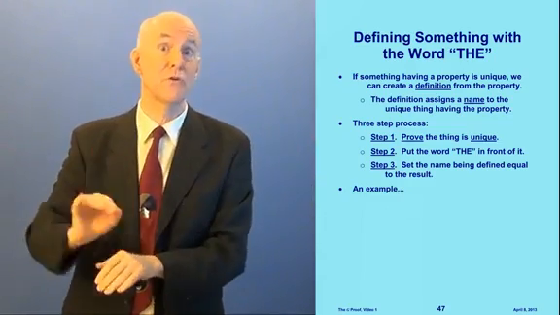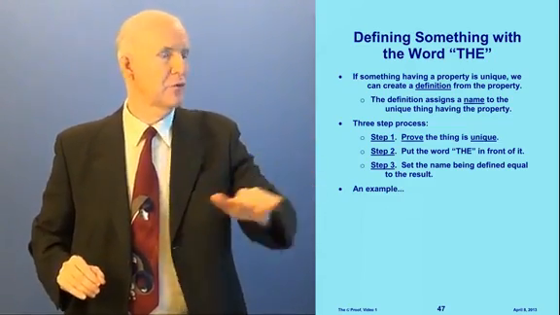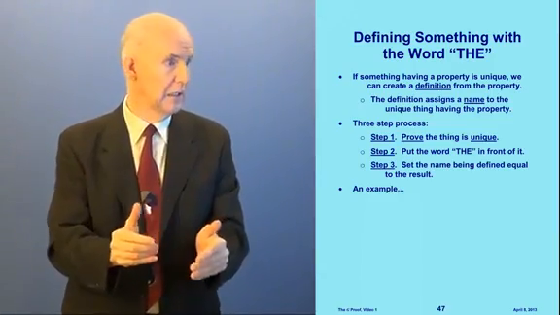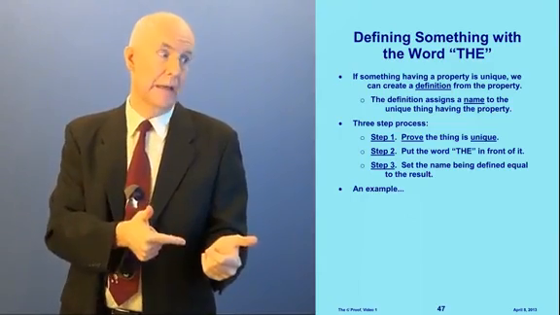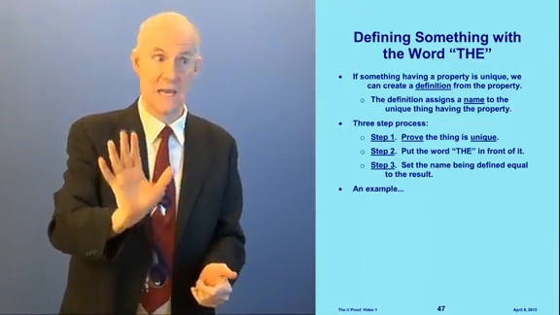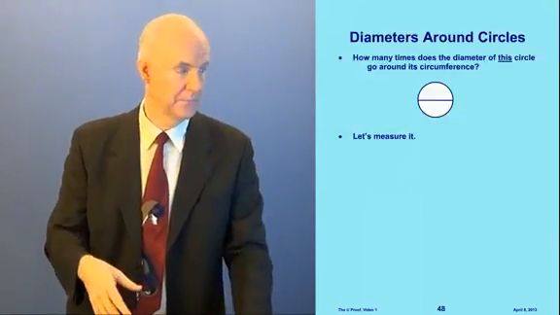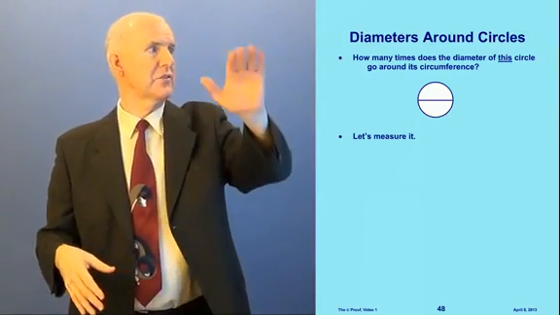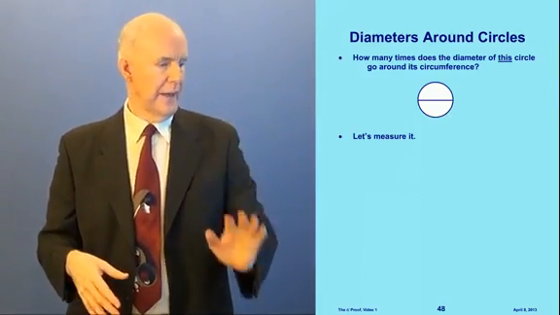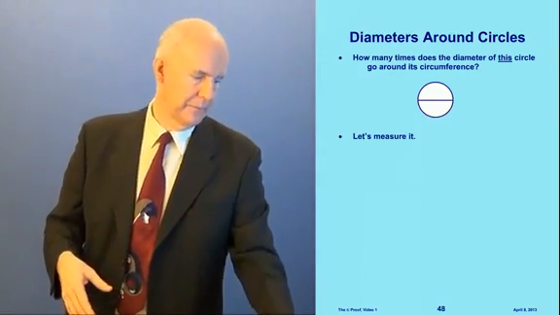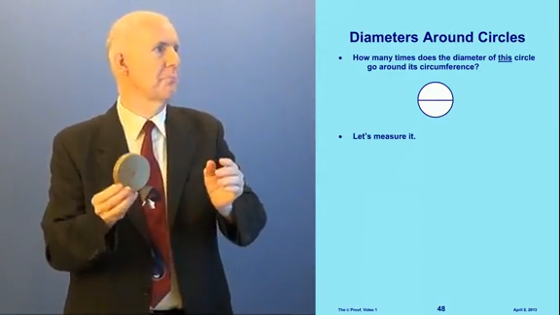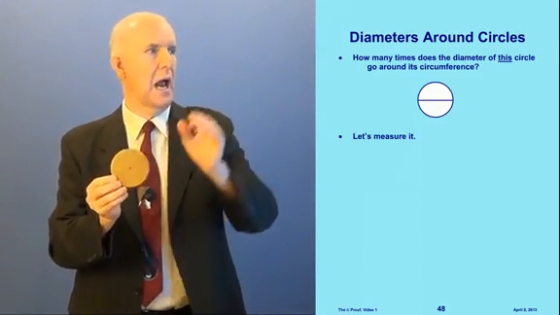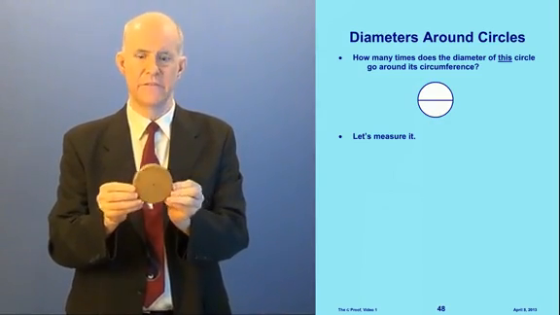Step 1 is we have to prove the thing is unique. Step 2 is we put the word "the" in front of it. And step 3, we set the name that we're trying to define equal to that. Okay, now let me show you with an example so this will make sense. Let's talk about circles. Here's a circle. I've got a circle on the slide there, but what I have here in my hand is a real circle. My question is, how many times does the diameter of a circle go around?